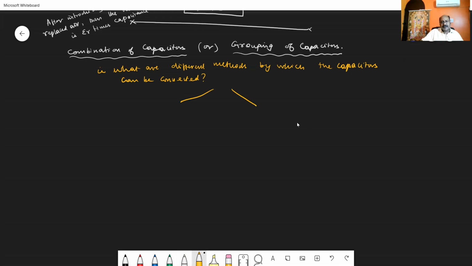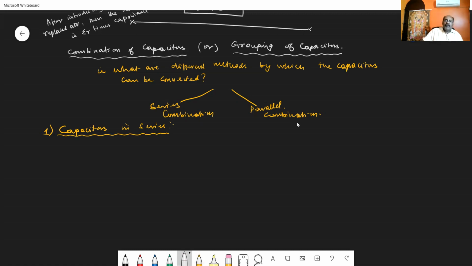One of the groupings, or combinations, we call the series combination. Another one we call the parallel combination. So there are two methods by which capacitors are connected. One is the series combination, another is the parallel combination. Let us consider initially the series combination, that is, capacitors connected in series.